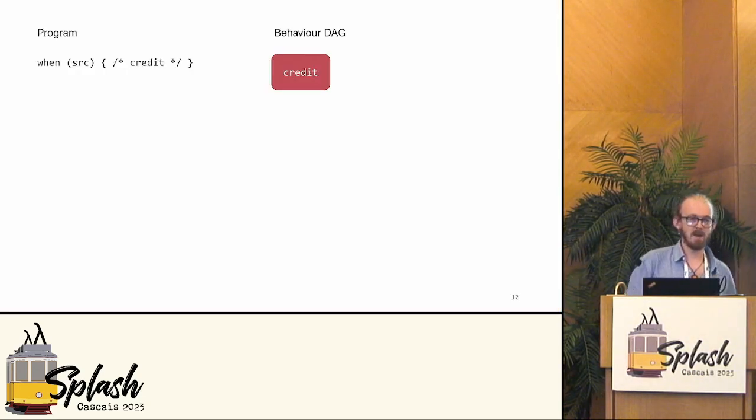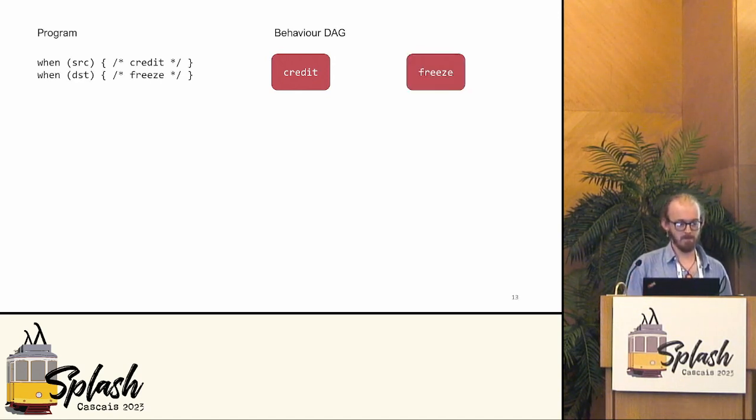So on the left here, we have the program that we're currently executing, and on the right, we're going to start building up a DAG of behaviors. So here, we spawn the credit behavior. It gets into the DAG. It's pending, so it's red. We now spawn the freeze behavior. There's no dependency between credit and freeze, so there's no edge in the DAG.